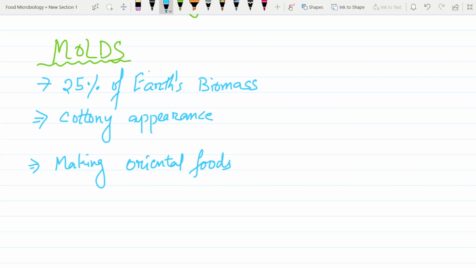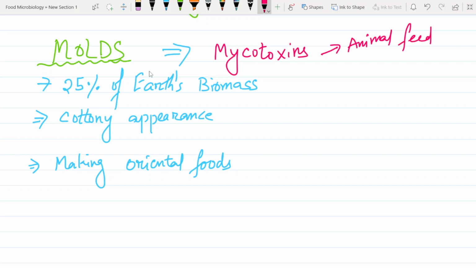So what these molds actually do is that they produce one toxin. What is the toxin name? That is mycotoxin. This is a toxin that is produced by molds. And where is this mycotoxin found? They are found in animal feed and animal products.